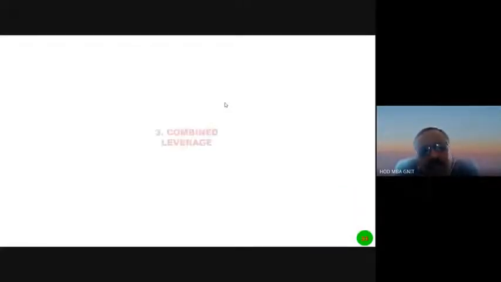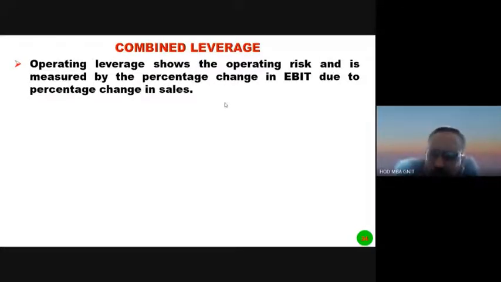What is combined leverage? The title itself indicates that the combination of operating leverage and financial leverage is known as combined leverage. Let us discuss briefly what combined leverage is. We have discussed operating leverage, which shows the operating risk, and it is measured by the percentage change in EBIT due to percentage change in sales, or contribution by EBIT.